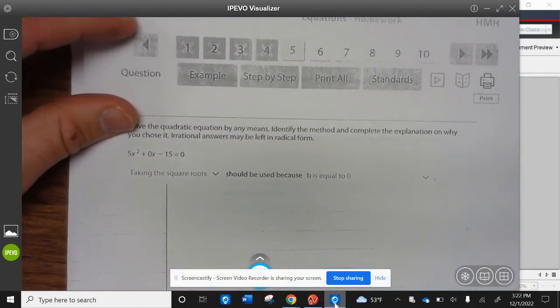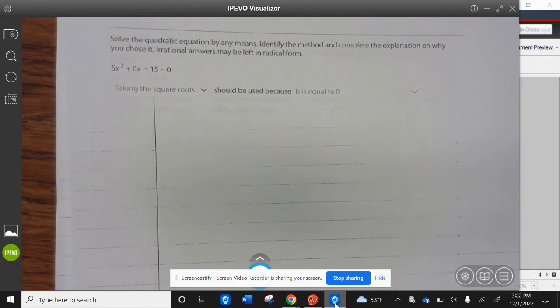All right, example 5. Solve the quadratic equation by any means. Identify the method and complete the explanation on why you chose it. Irrational answers may be left in radical form. Taking the square root should be used because b is equal to 0.